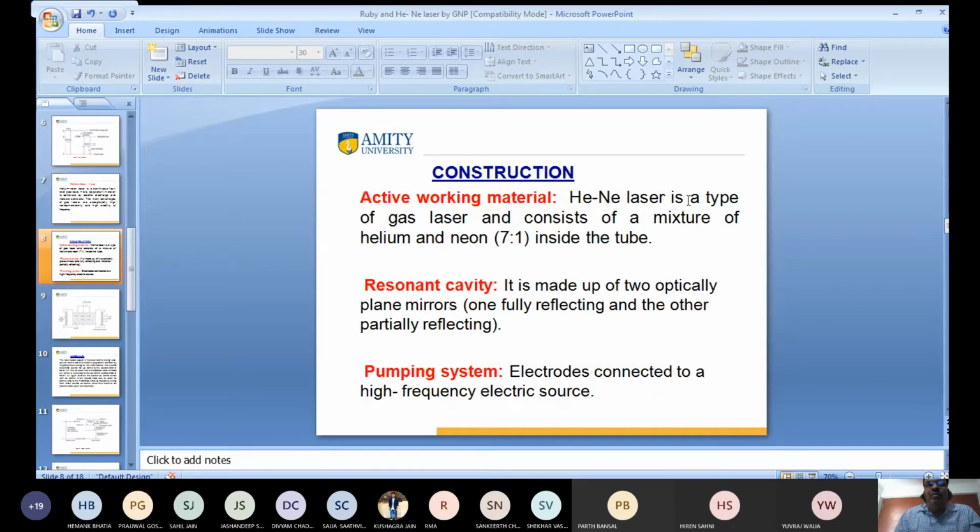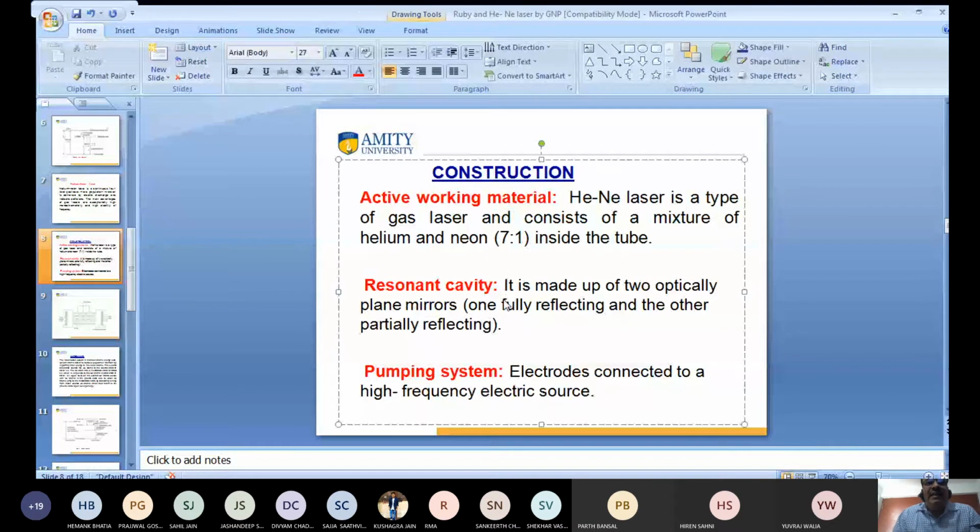In the case of the helium neon laser, this is known as a gas laser, and it consists of a mixture of helium and neon. Its ratio is 7:1 inside the tube. We have taken a tube, and inside the tube we have taken a mixture of helium and neon, and the ratio of the mixture of helium and neon is 7:1.